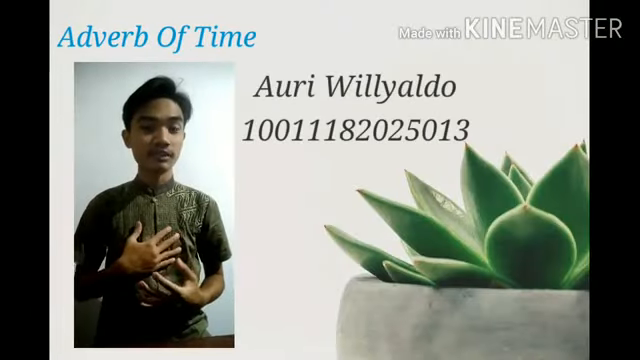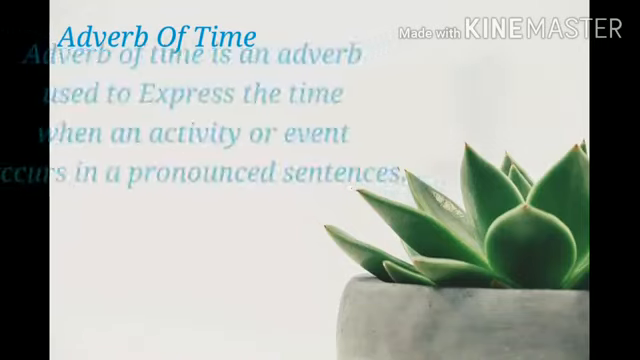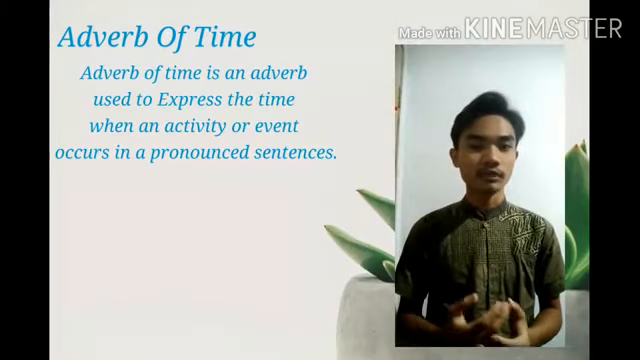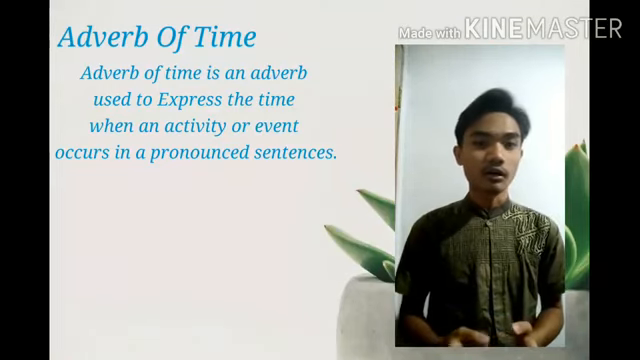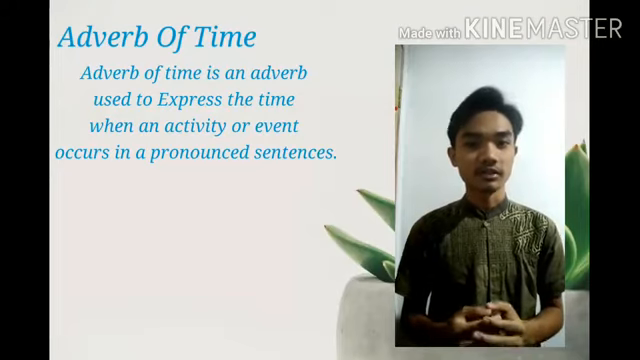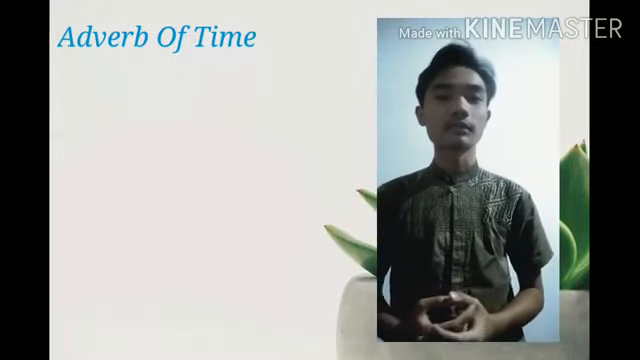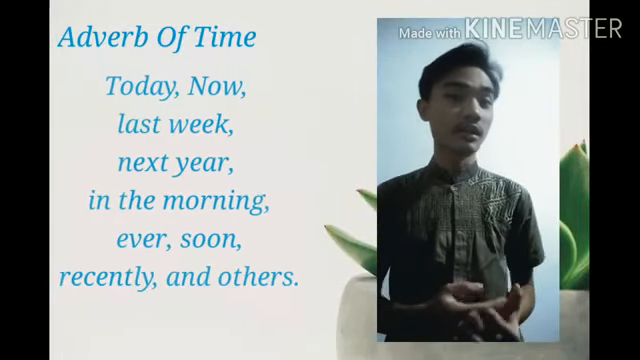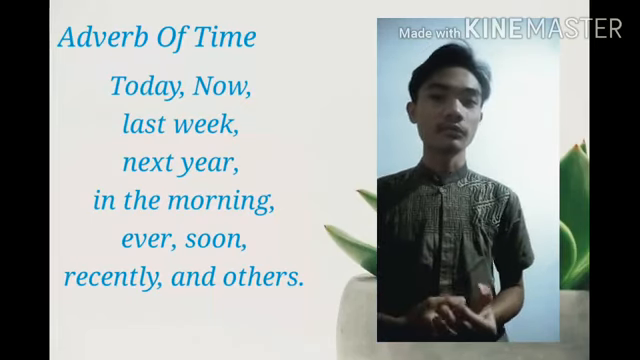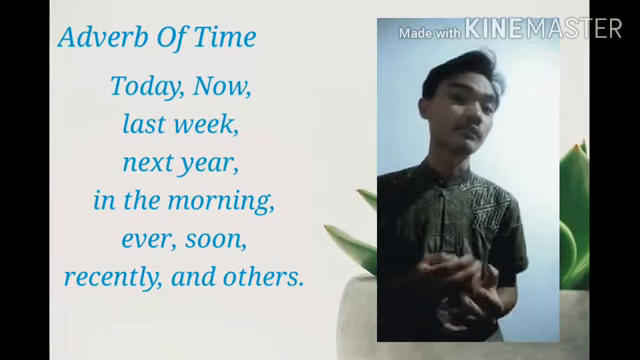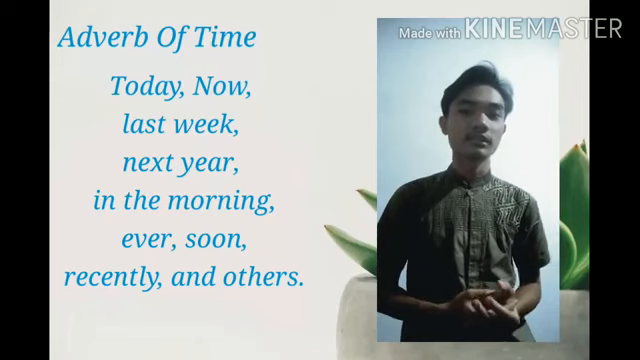Now, let me explain to you about adverb of time. An adverb of time is an adverb used to express the time when an activity or event occurs in a sentence. There are a lot of adverbs of time, like today, now, last week, next year, next month, ago, in the morning, in the night, in the evening, in the afternoon, ever, soon, recently, and others.